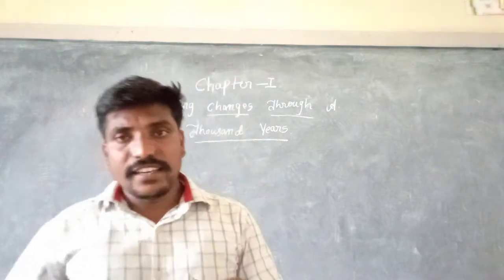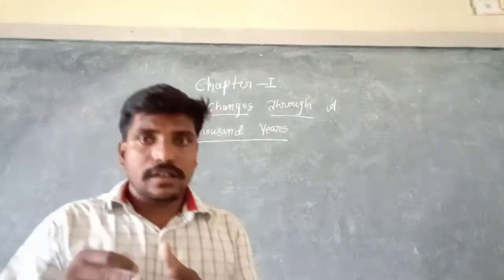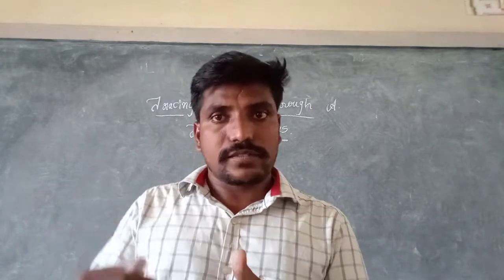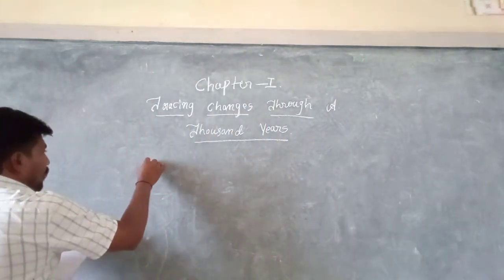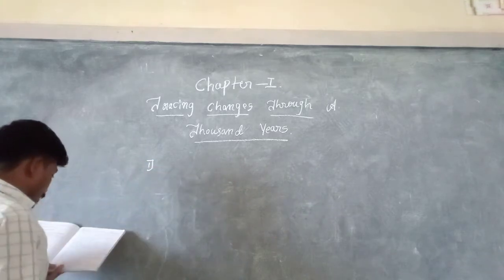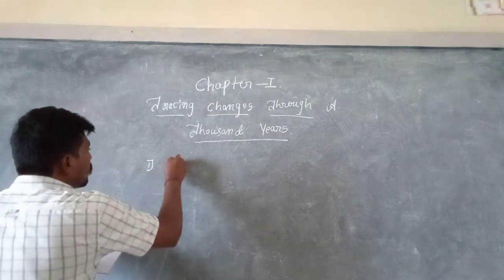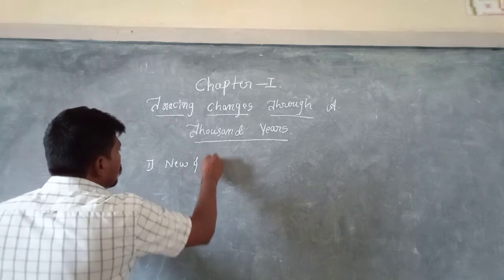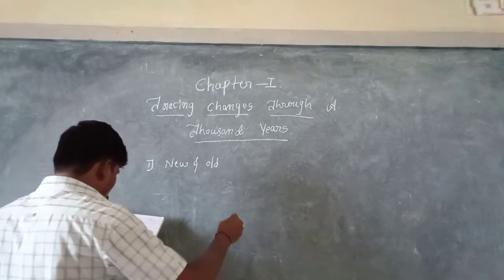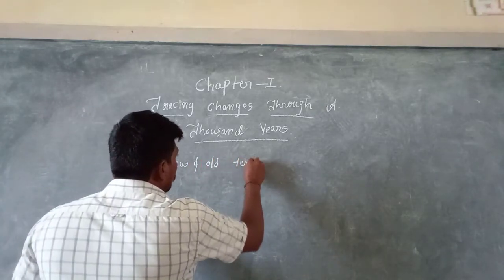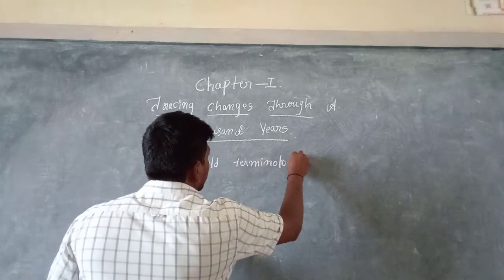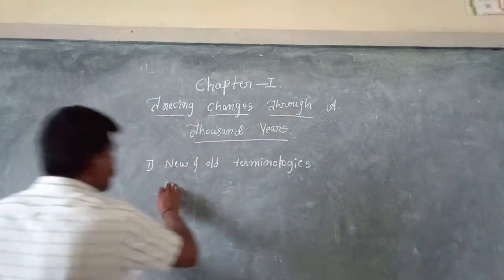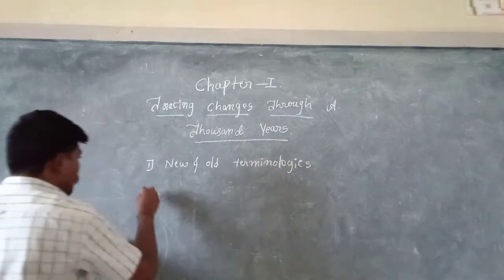What are the particular sub points we are going to study in this chapter? First, new and old terminologies.